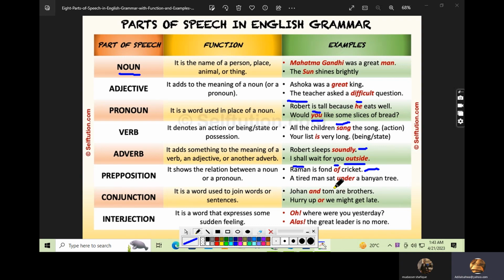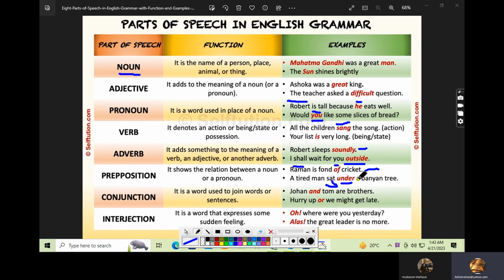Next example: a tired man sat under a banyan tree. So basically the man was tired and he sat somewhere. Sat is the second form of sit. So a tired man sat under. Under is also a preposition which is showing the relationship between a man and a tree, because sat is a verb.